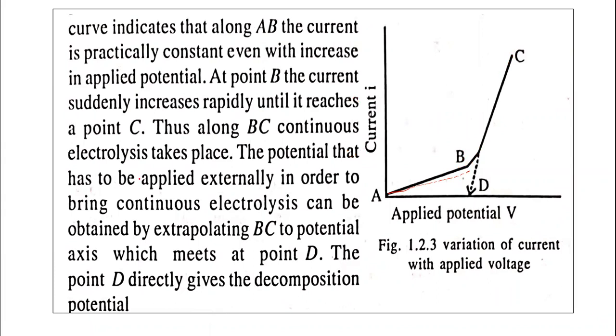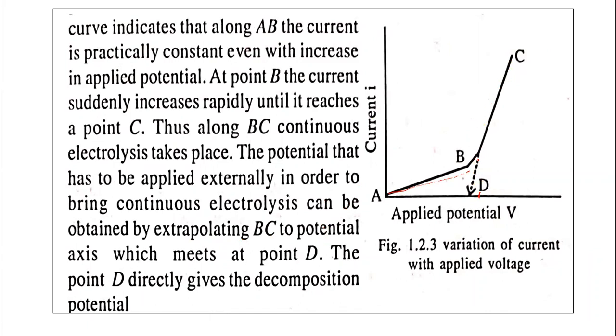The potential that has to be applied externally to bring about continuous electrolysis can be obtained by extrapolating BC to the potential axis. This BC can be extrapolated and it will meet at the point D. The point D directly gives the decomposition potential of the given electrolyte.